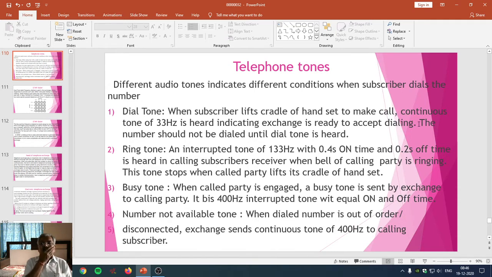Every subscriber has this kind of experience. When we lift the cradle switch and put the mic to the mouthpiece and the speaker to the ear, immediately we can hear a continuous tone of 33 Hz from the telephone exchange.